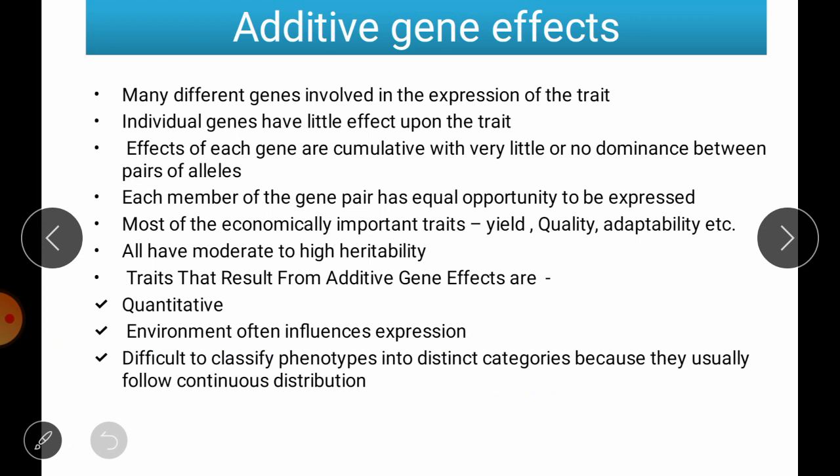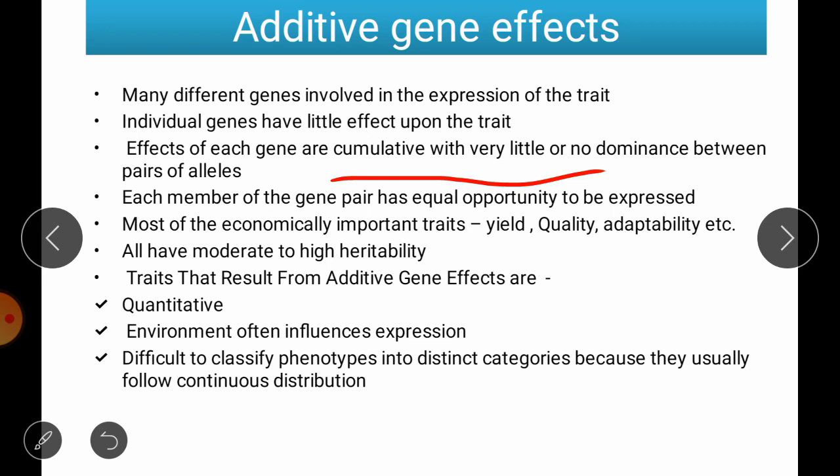There are many different genes involved in the expression of a trait. We know that we have polygenic traits such as yield, height, etc., and those traits are governed by many genes. Individual genes have only a little effect upon the trait, and the effects of each gene are cumulative, with very little or no dominance between the pairs of alleles. So each member of a gene pair has an equal opportunity to get expressed.